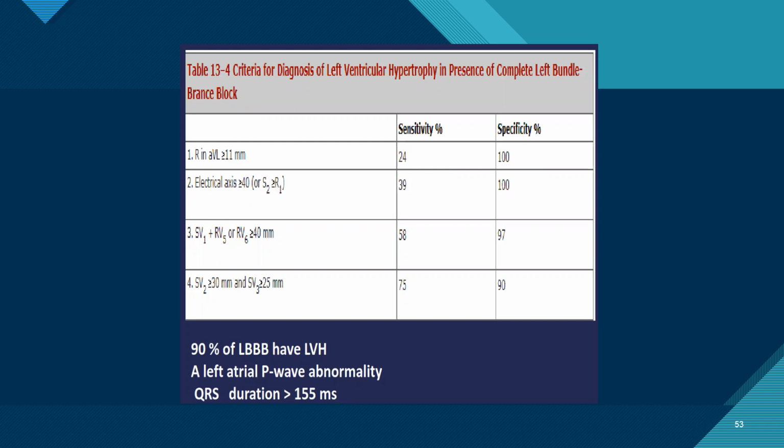One states that in LVH, if there is left atrial abnormality and the Romhilt-Estes score is more than 5, then it is diagnostic.